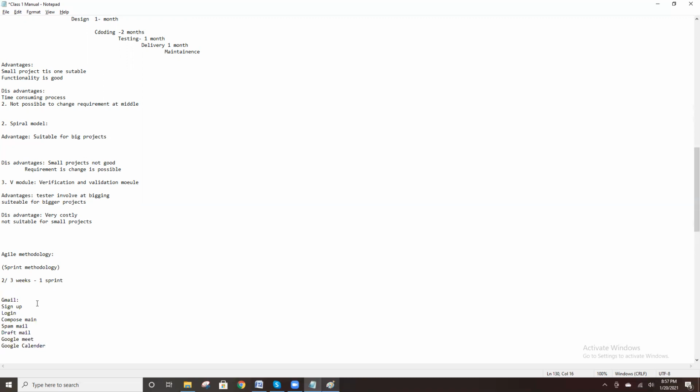These many features are there in Gmail. We sign up, we log in, compose a mail, spam the mail, draft a mail, and we can schedule a meeting from Google Calendar. So many features are there.